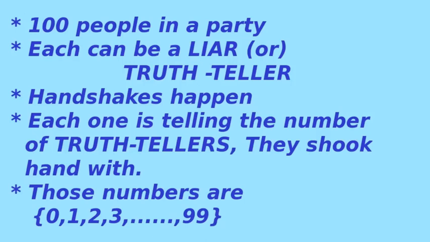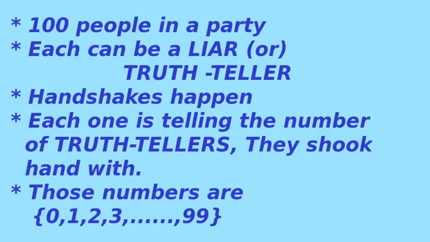We don't know. But in that party, those 100 people, they know each other. They know who is a liar and who is a truth teller. They know that, but we don't know. All we have is the set of numbers that they have told for this question.